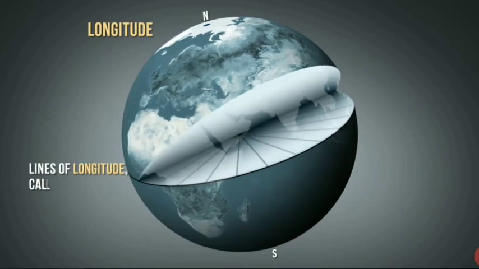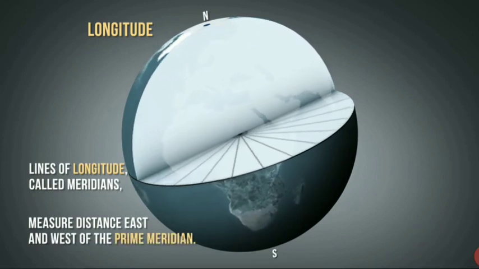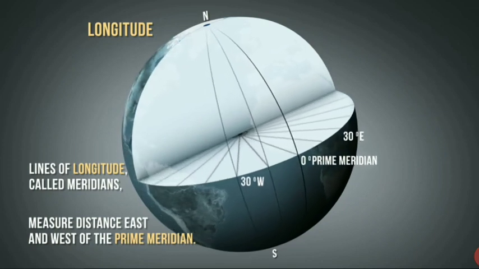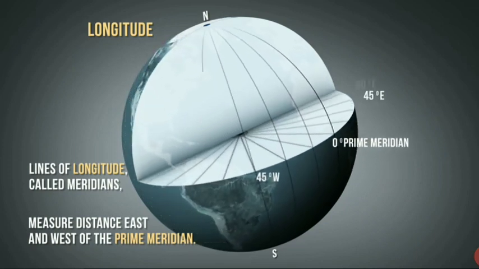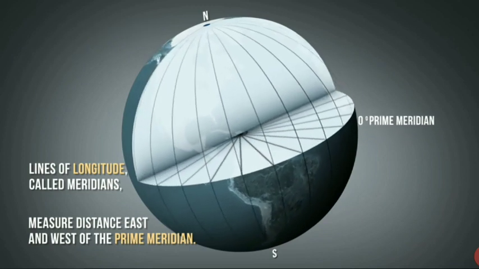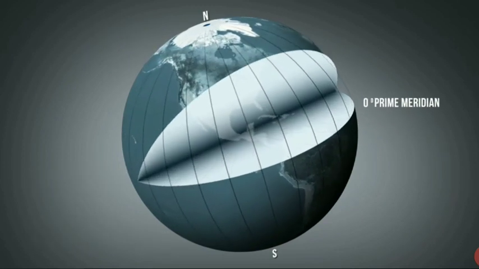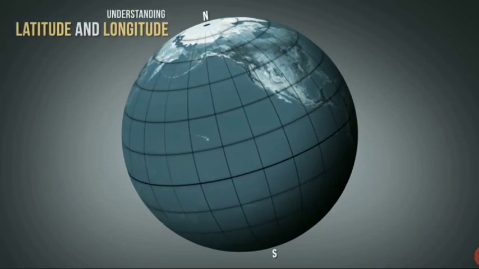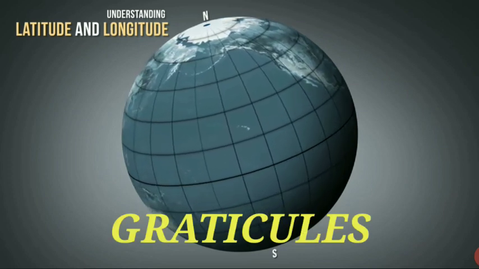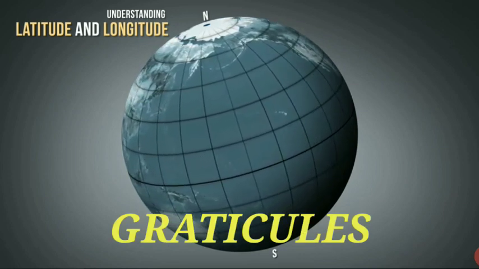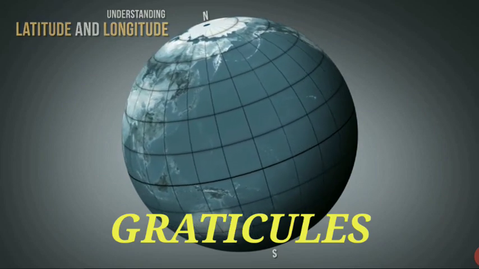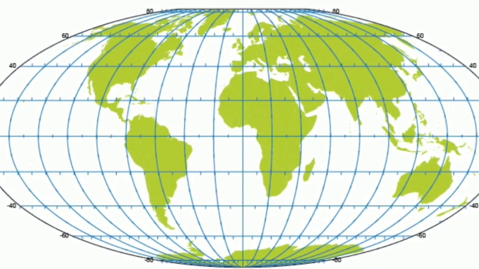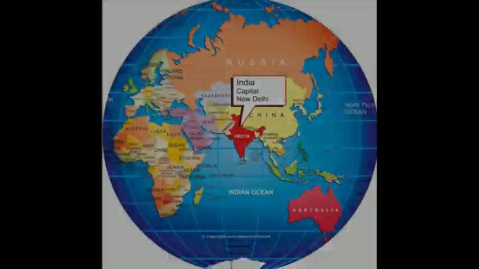Longitudes. Longitudes are imaginary vertical lines from north to south. Usually, the longitude means the meridian of Greenwich, England, 0 degree longitude, expressed in angular measurements from 180 degree west to 180 degree east. A network of lines representing meridians and parallels on which a map or plan can be represented is called a graticule. So, these latitudes and longitudes can be used to specify a precise location on the earth.